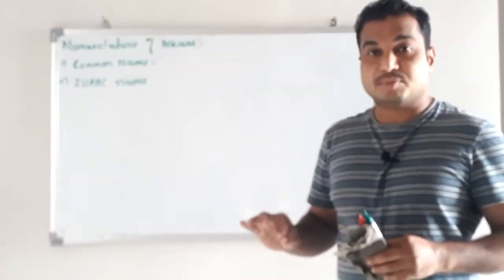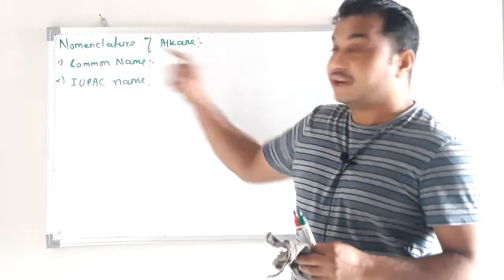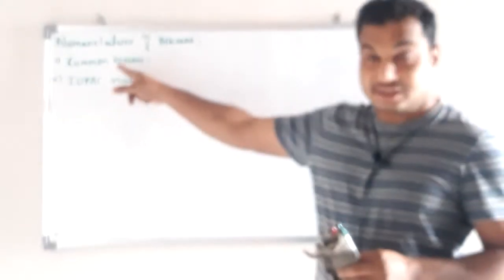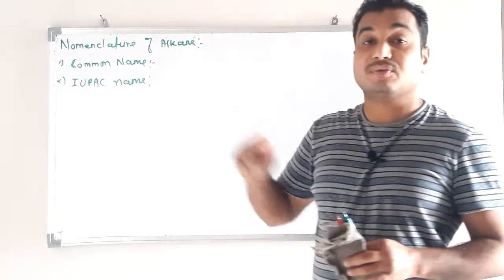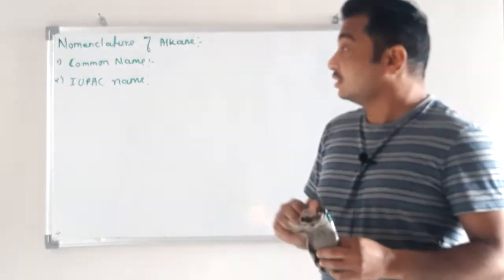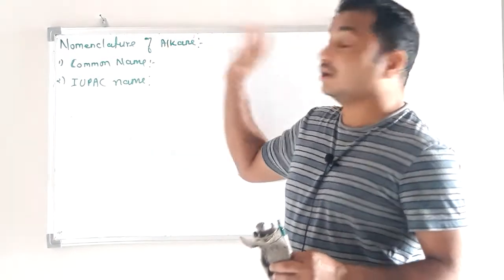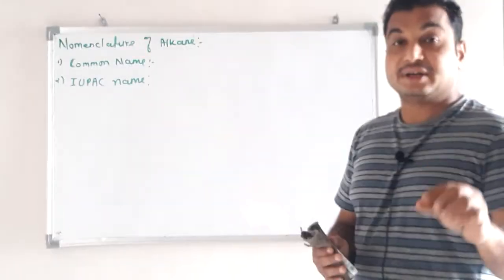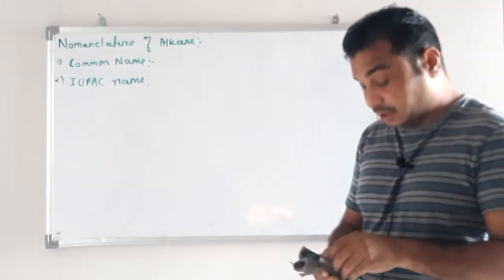All the organic compounds have two names. One is common name, second one is IUPAC nomenclature. So now we first discuss common nomenclature of alkane.